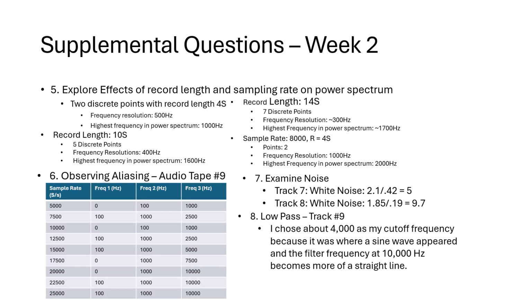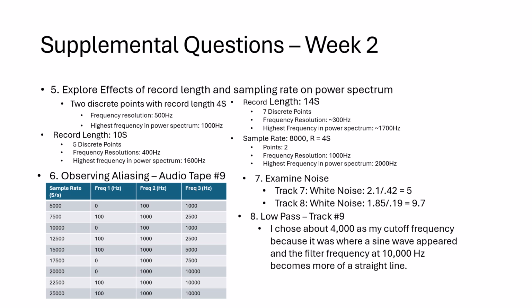So looking into other things, we explored record length and sampling rate and the effect that has on the power spectrum. First with the 4000 sampling rate with record lengths of 4 s, 10 s, and 14 s, and then a sample rate of 8000 with record length 4 s, as shown.